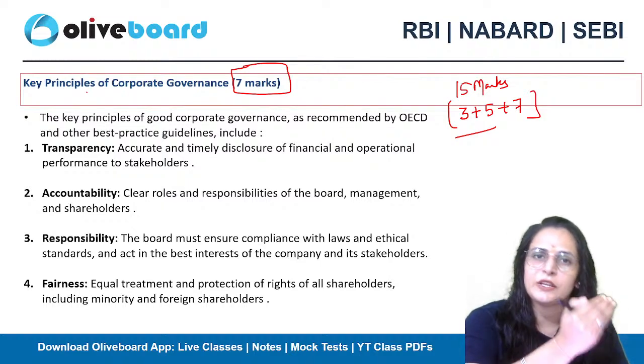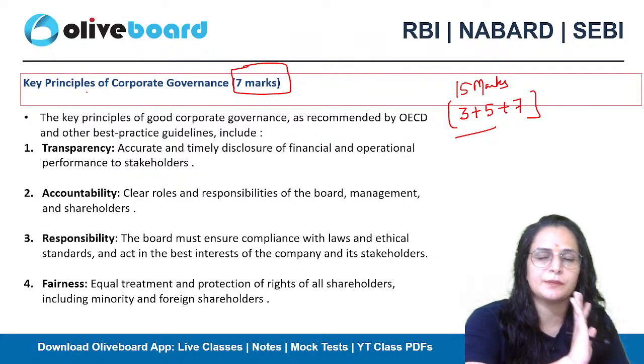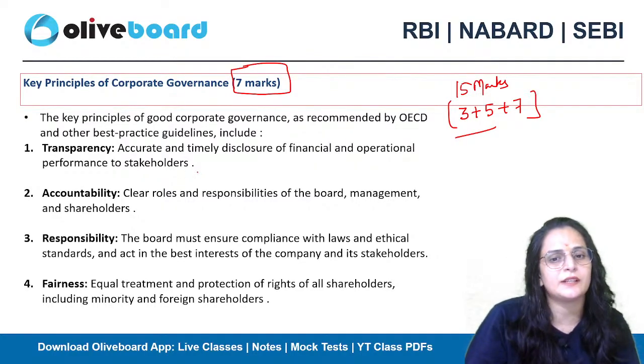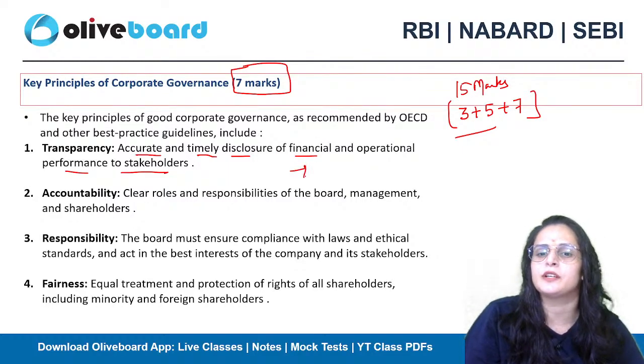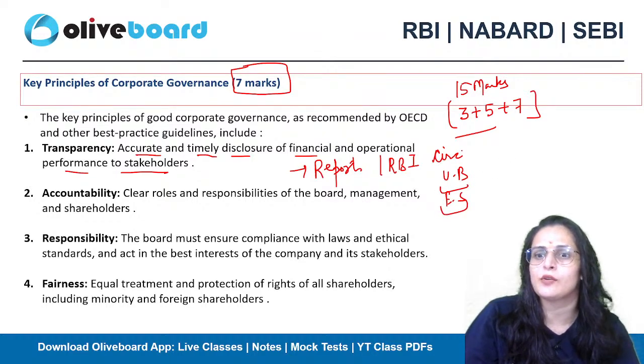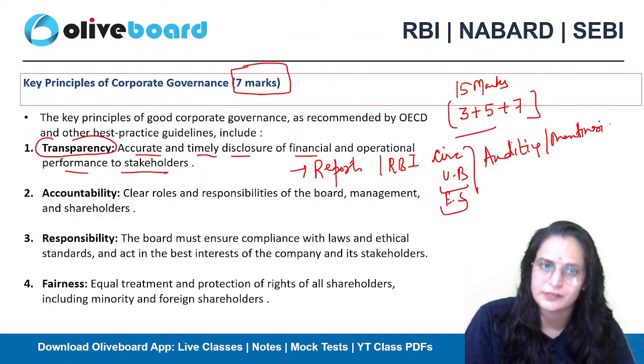Similarly, if any organization is following good corporate governance, there should be some key principles on which it will rely. One is transparency, that there should be accurate and timely disclosure of financial and operational performance to stakeholders. Like we have the RBI circular recently released, the union budget, the economic survey. Similarly, in an organization there is auditing and monitoring done on a timely basis. So those are the means to show that this organization is working on a transparent basis.